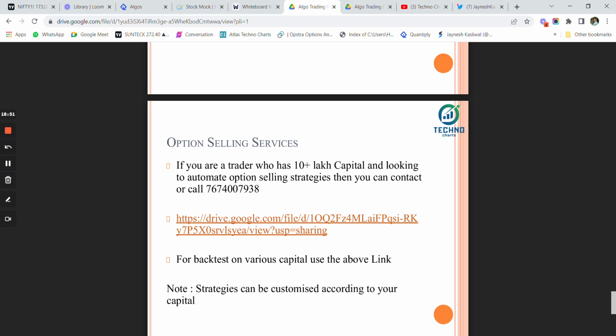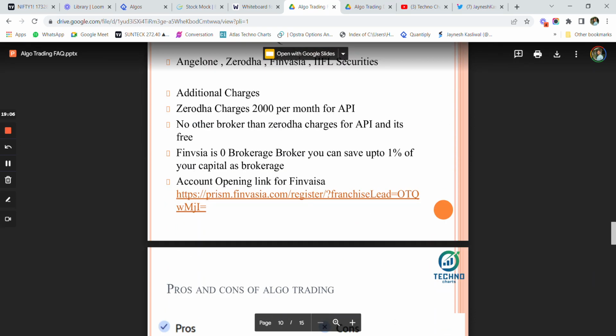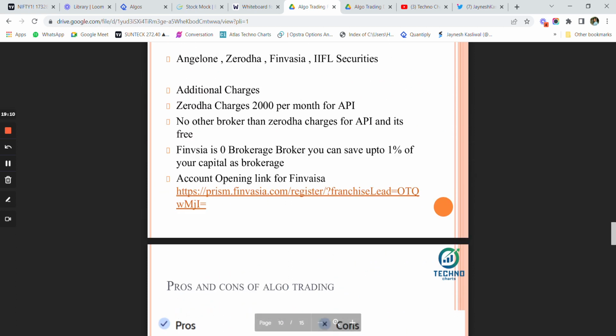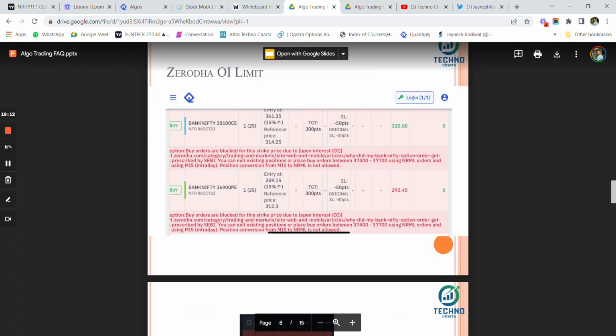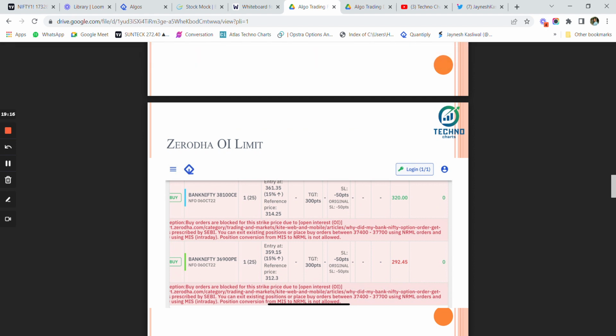And always remember, algo trading is not a holy grail trading strategy where you just click on a button and start making money. It is not a money plant that you just plant and it keeps on giving you money. There would be phases of drawdown, there would be phases where you start doubting your systems, but that is all a part of the system, and only the people who survive that dry period are going to get much ahead in their algo trading journey.